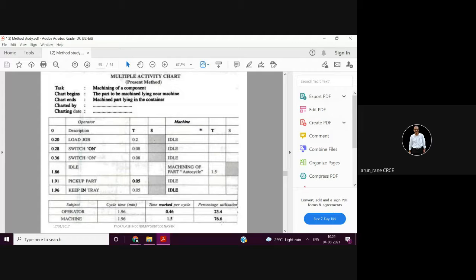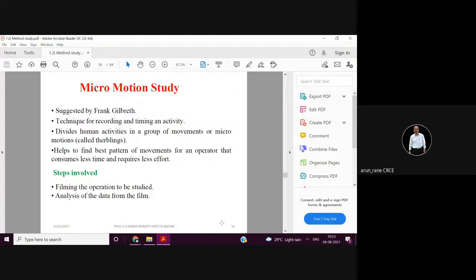Suppose if the shift hours is 8 hours, then ideally speaking, in ideal condition, the spindle must run for 8 hours. Then only you can earn good profit. But that may not be possible practically. So we see that the benchmark is that spindle should run at least 75%. That means if it is 8 hours, then 6 hours minimum your spindle should run, then only you can get a break even. And then 2 hours can be in your break time, that is lunch time and setting time and tea break time.